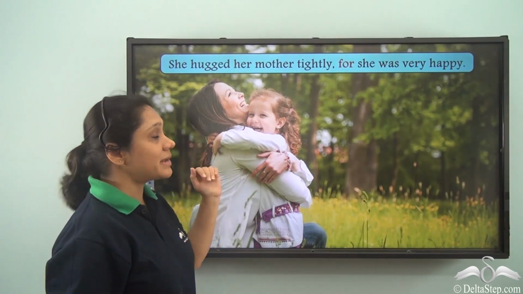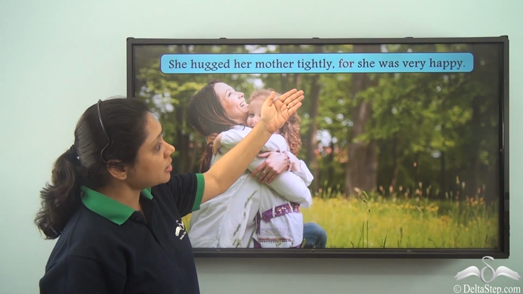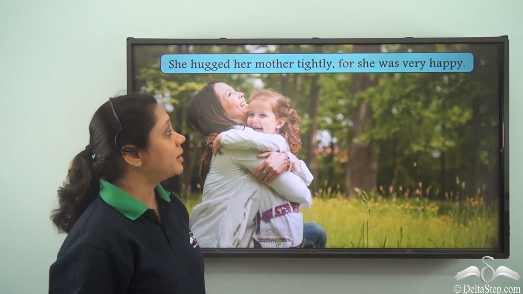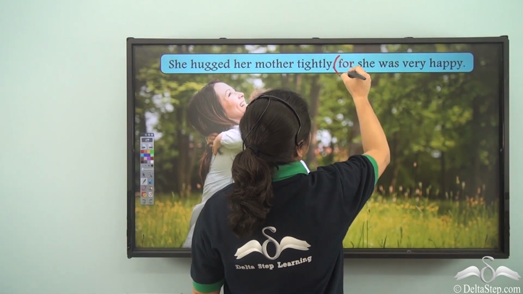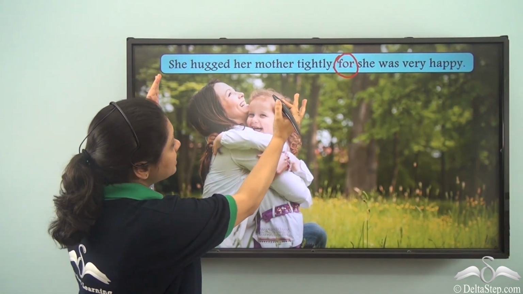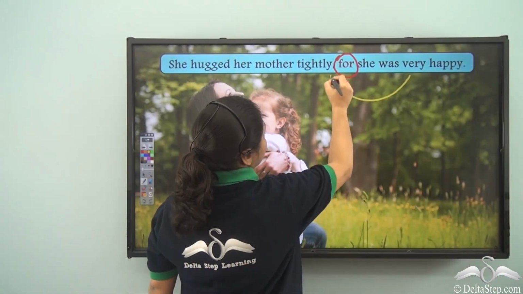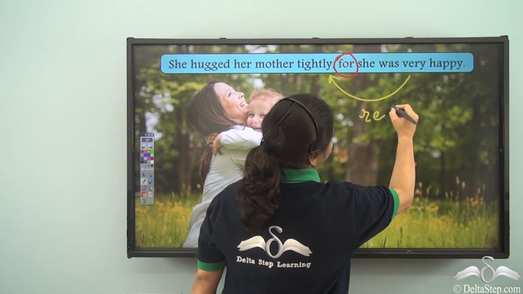Let us read this sentence. She hugged her mother tightly, for she was very happy. Here, for is the conjunction used to join the two ideas. She hugged her mother tightly. She was very happy. So there is a reason that is being shown here.